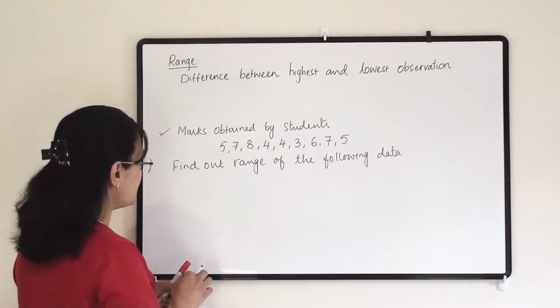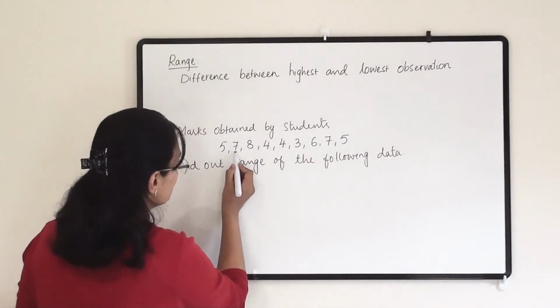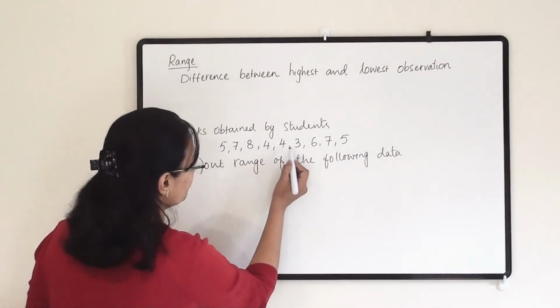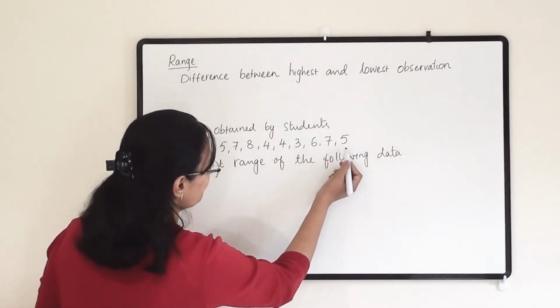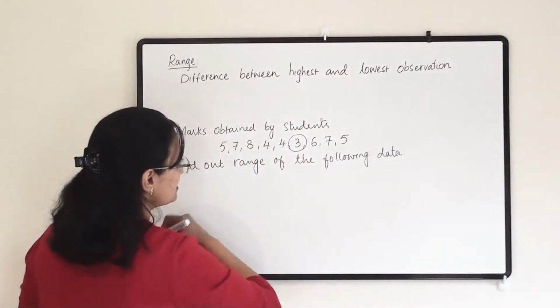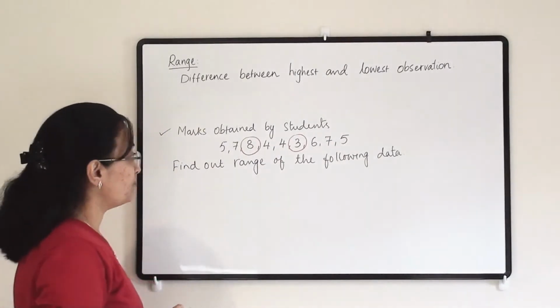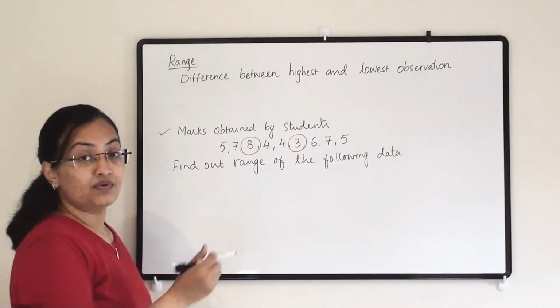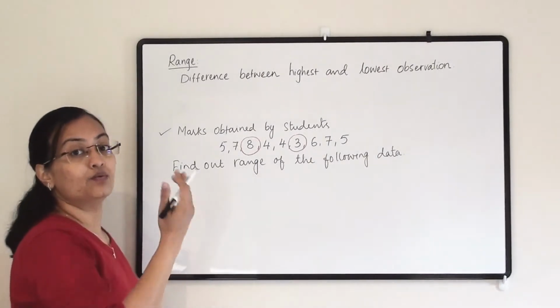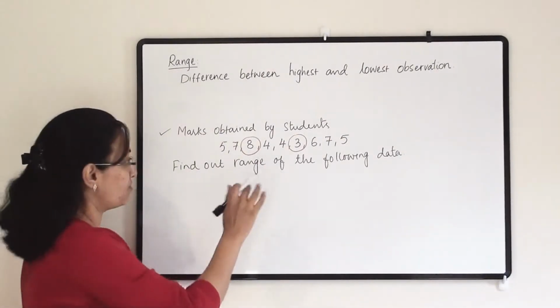So here let us check this data: 5, 7, 8, 4, 4, 3, 6, 7 and 5. What I can see is that 3 is the smallest number and 8 is the biggest number. We subtract these two numbers, and whatever answer we get is the range for this observation.